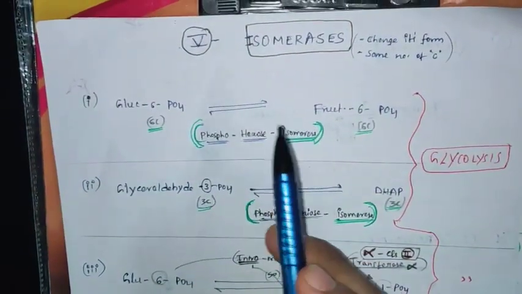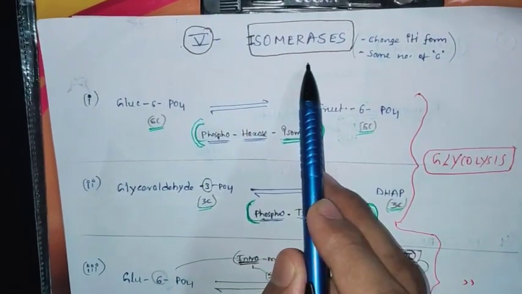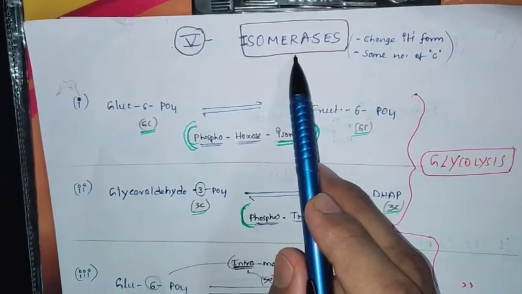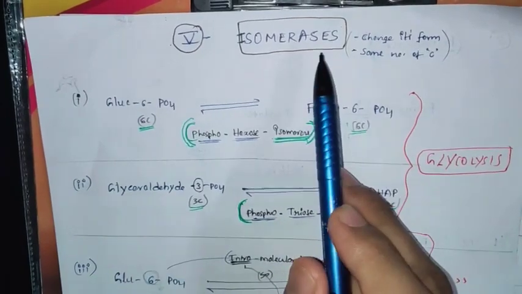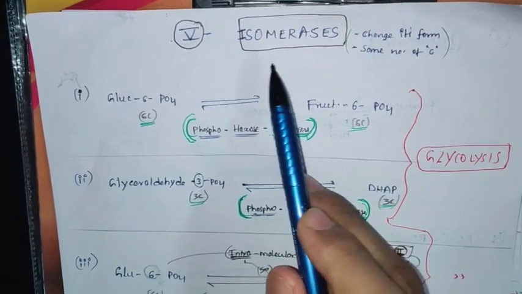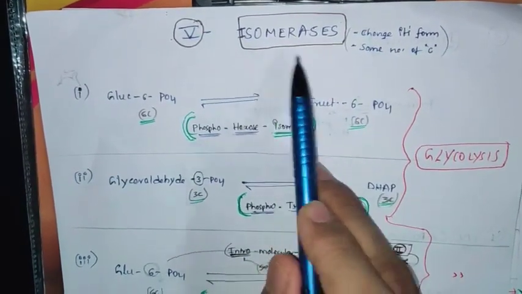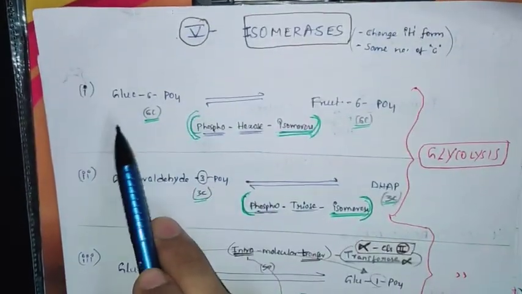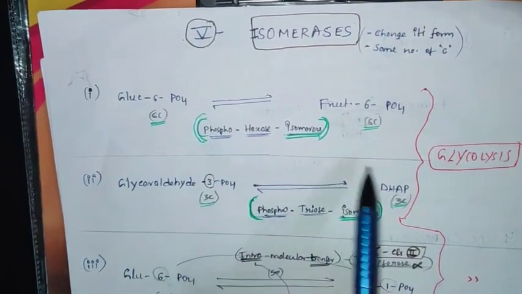Fourth class, lyase, is completed. Now the fifth class, isomerase. Isomerase definition: we have the same number of carbons, a change in its own form, no breaking or adding of molecules, only some intramolecular transfer takes place. Examples of isomerase: these three examples are from glycolysis.